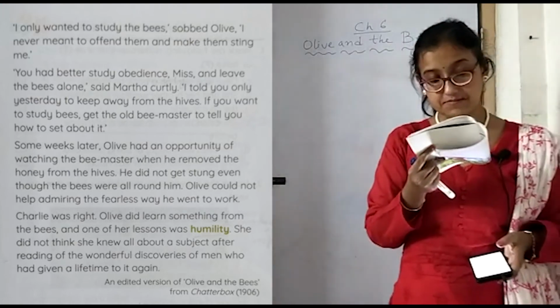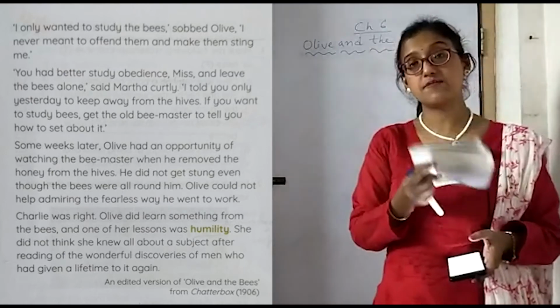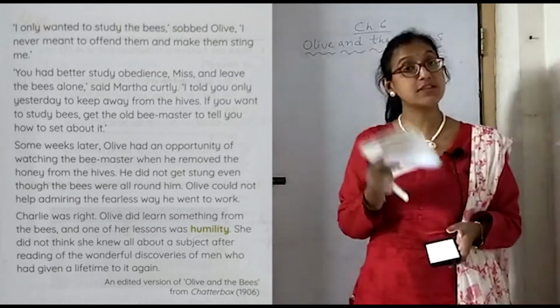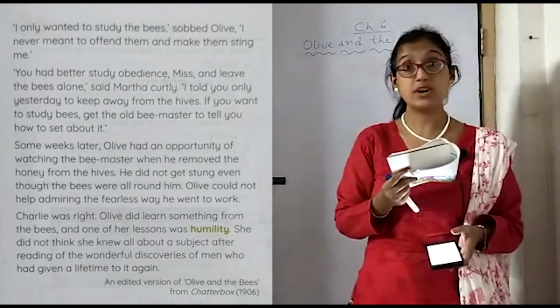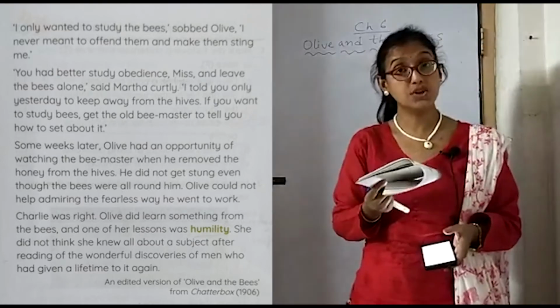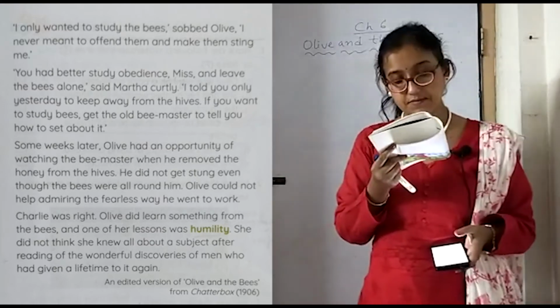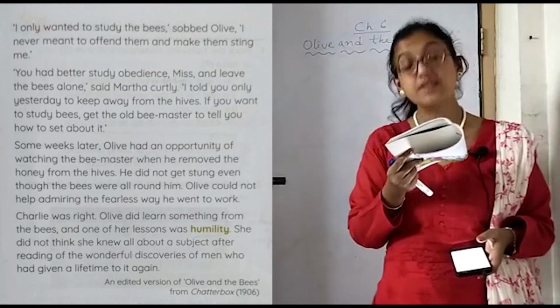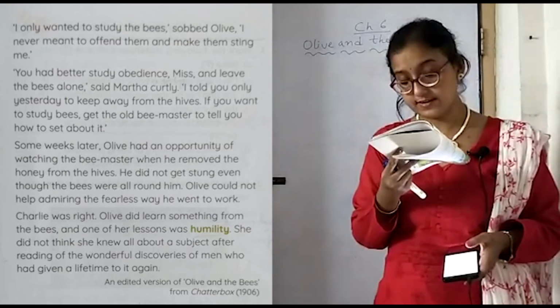Charlie was right. Olive did learn something from the bees. In the first half of the story, we had seen that Charlie had said that, yes, obviously you will learn something from the bees, Olive. But whether it will be good or bad, you don't know. So here Olive had learned something from the bees, and one of her lessons was humility, that is, to become humble and respectful towards others.